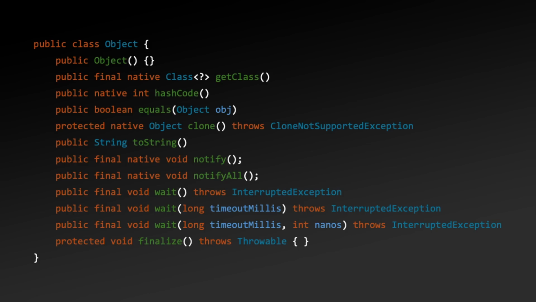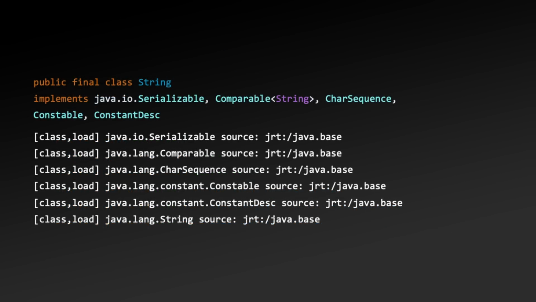Typically, instance methods would only be resolved when they are actually called, but as Object is a special class, all methods are resolved, which is interesting for toString and getClass as they involve class references themselves, String and Class respectively. If we inspect String, it implements several interfaces: Serializable, Comparable, CharSequence, Constable, and ConstantDesc.